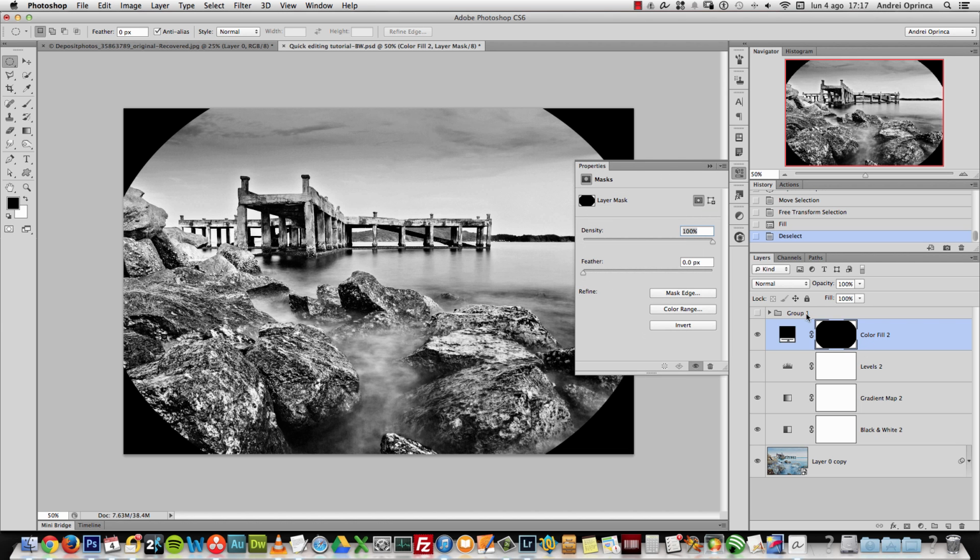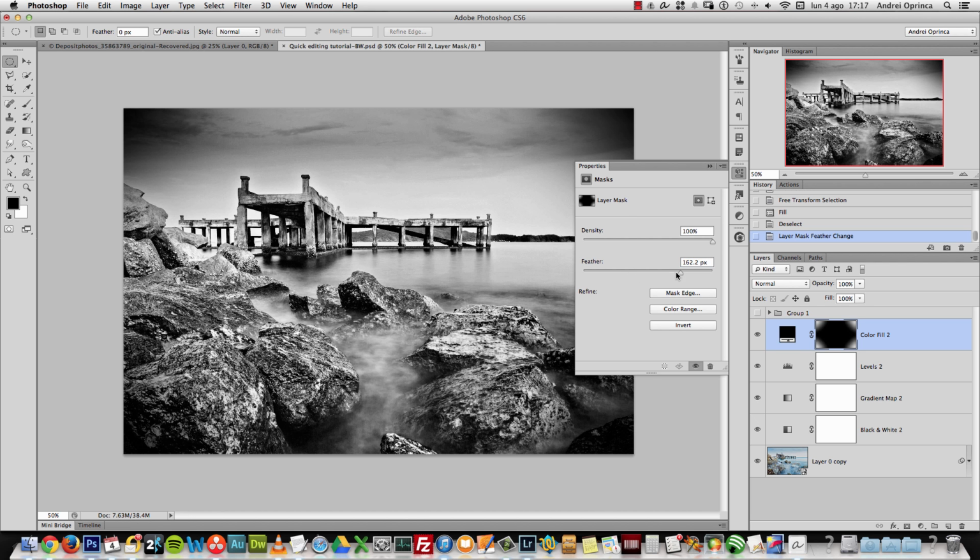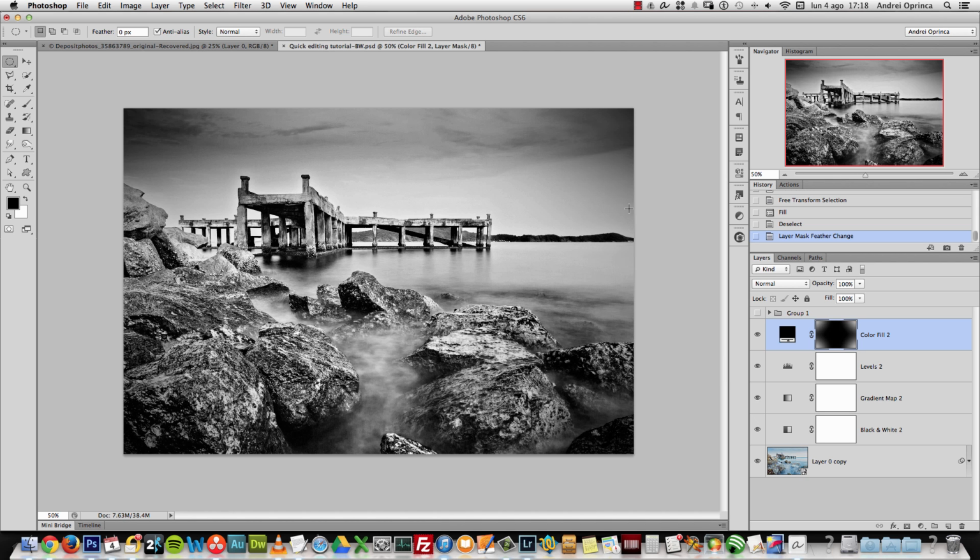I will double click on this. I'm working on Photoshop CS6, so if you double click on the layer mask, you'll open this panel which allows you to set the feather, which is the softness of the edges of the mask, and that way you can increase this and create the vignetting effect. Even so, it's kind of strong, and I will decrease the opacity of the layer.